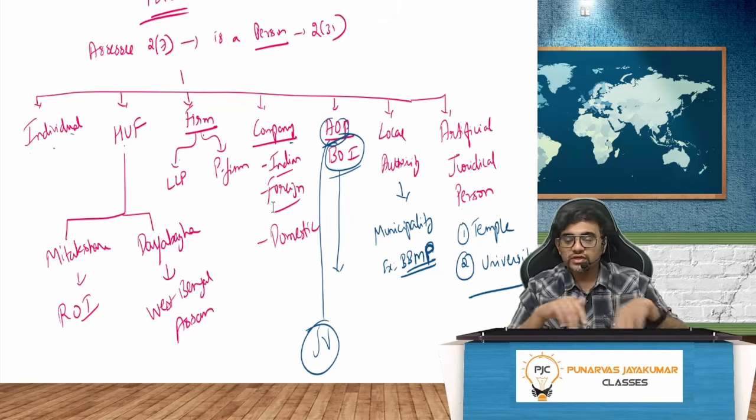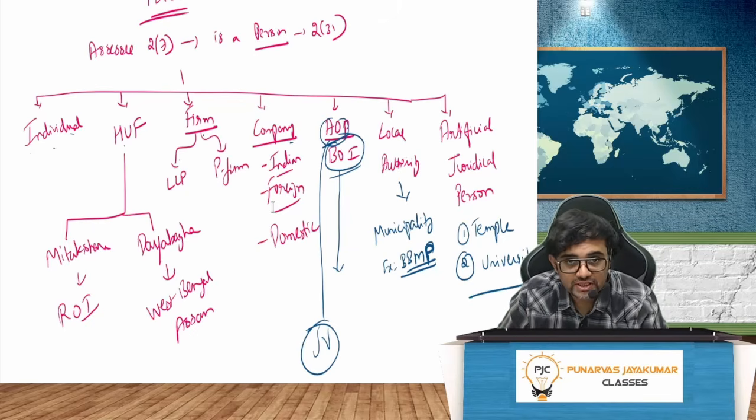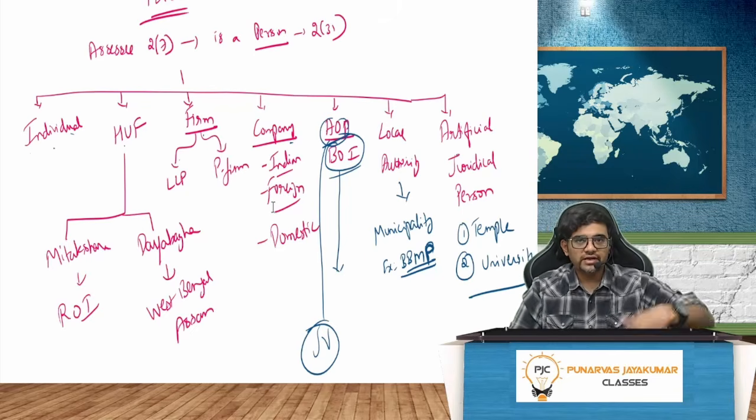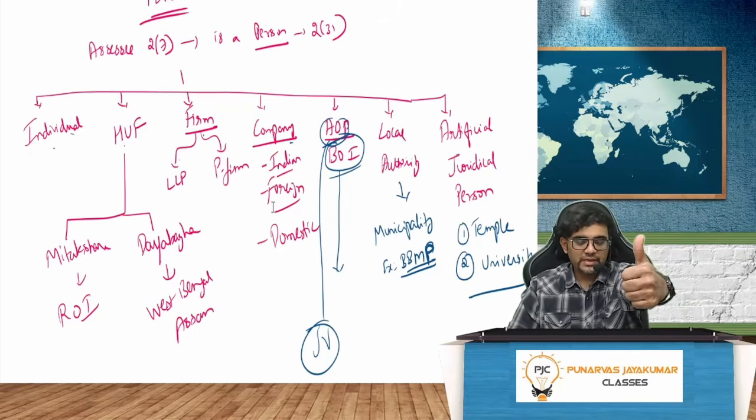Okay, so artificial juridical person, temple and university are also covered. So this is the entire thing with respect to SSE. Everybody with me? Yes or no?